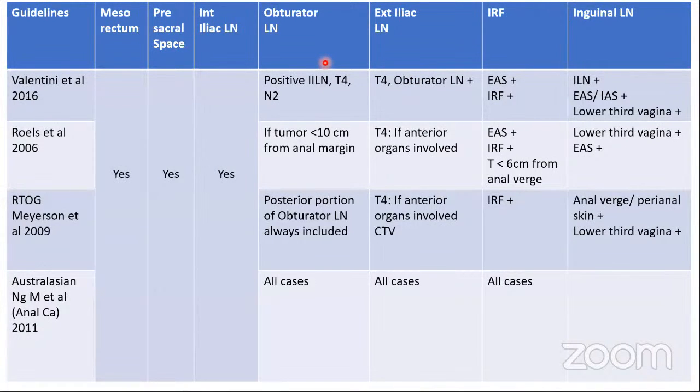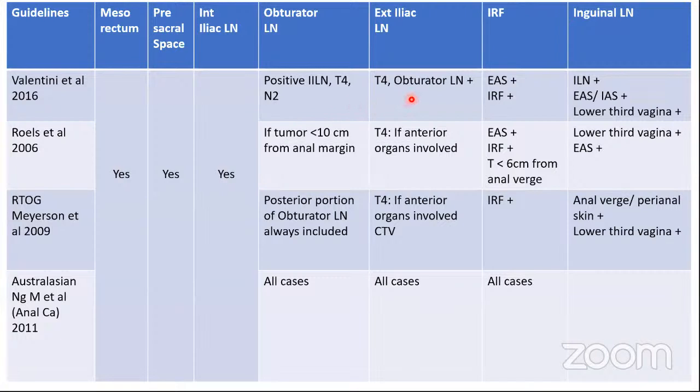There are some discrepancies between the various guidelines in terms of the obturator lymph nodes, and we are going to follow the Valentini guidelines, which say that you should include the obturator lymph nodes if you are dealing with a T4 tumor or if you have positive internal iliac lymph nodes. So you are treating the next station: internal iliac is positive, so you also include the next station. Other than that, if you have N2 disease, that means more than 4 lymph nodes are positive, you are dealing with a heavy nodal burden. So in that case, also include the obturator lymph nodes.